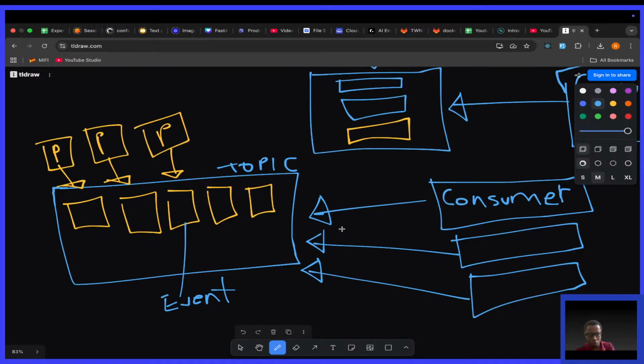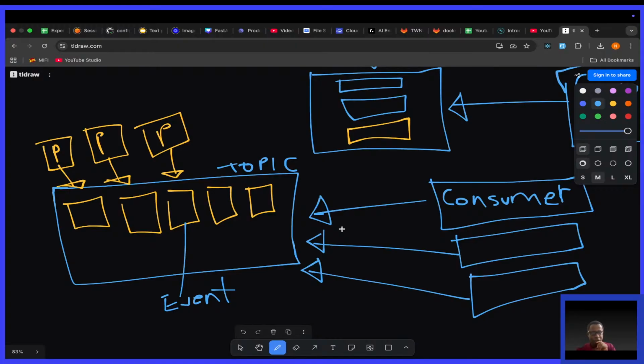Also, don't forget that these events are ordered, they are immutable, and they are consumed or read in a specific order. Never forget that. Very, very important.